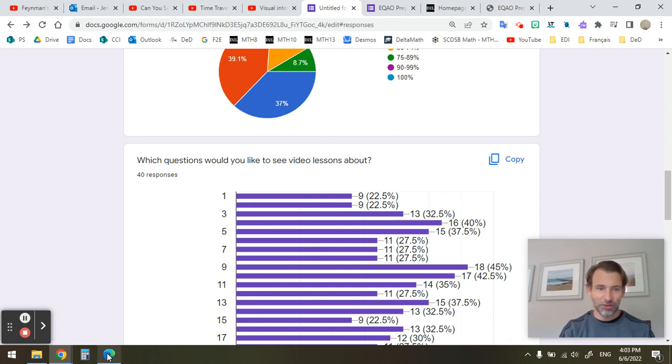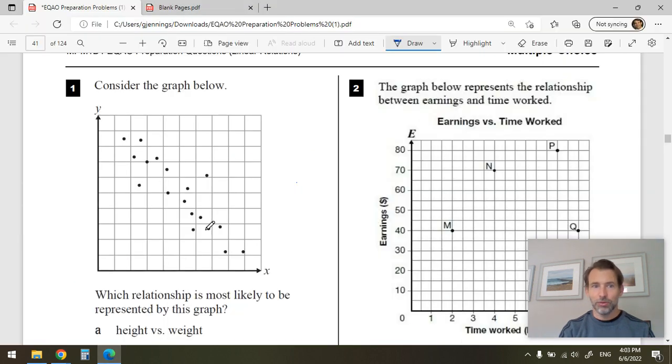Let's get started with the first 11 questions, everyone. I will try to outline for you the thinking behind each question, the way you want to understand them, so that if you find a question like this on EQAO, you'll be able to understand it, but also that you're armed with that knowledge going forward for grade 10 and your life.